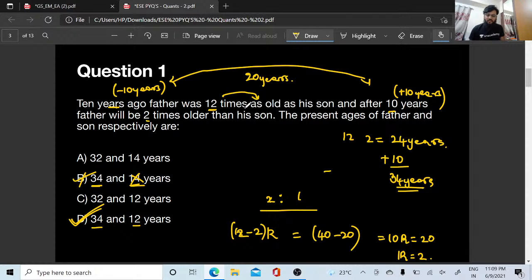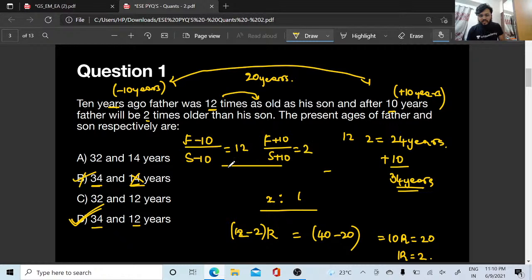The ratio here is 12. So 10 years ago, father minus 10 divided by son minus 10 is going to be what? 12. And again after 10 years, after means we will do plus, father plus 10 divided by son plus 10 is equal to 2, right? This is your conventional approach. Solve it and you guys will get the father and son ages. Yes, let's go for the next question.